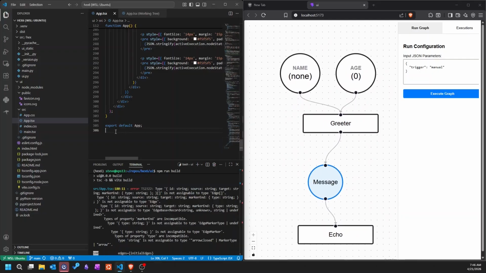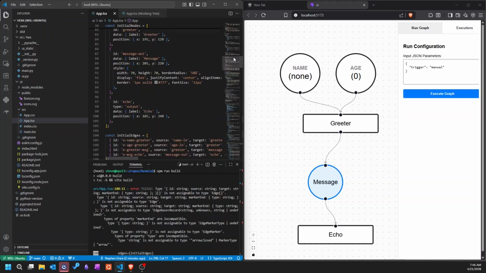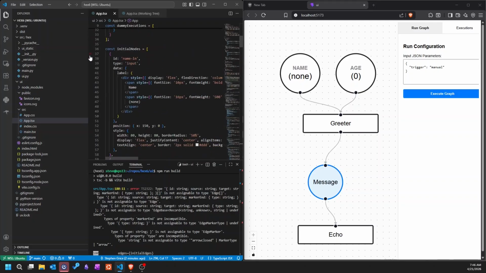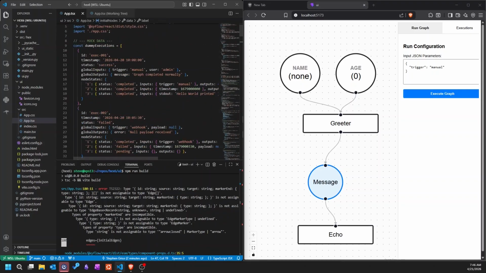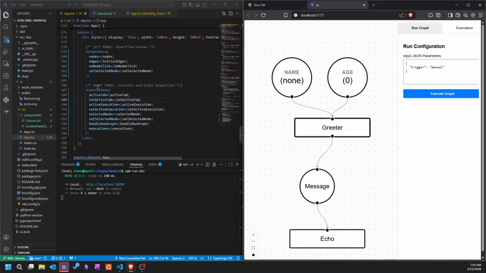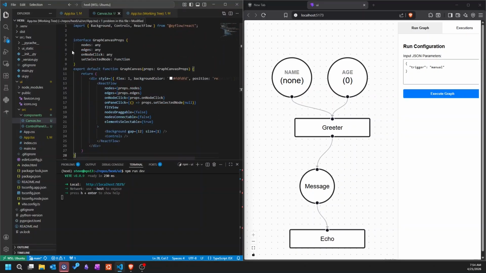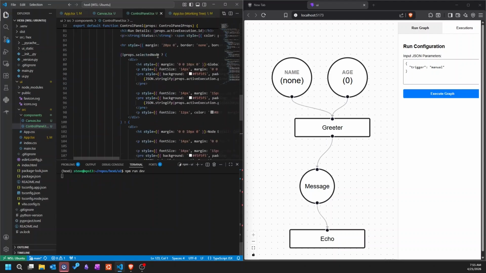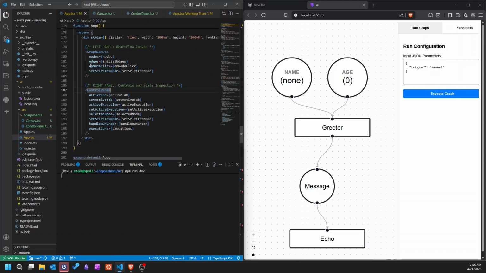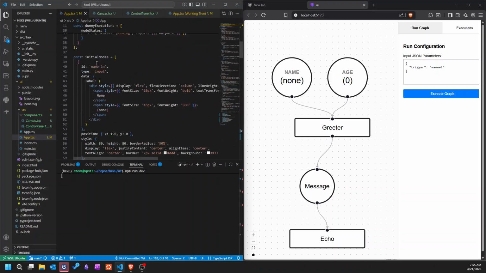Next step is we have 300 lines in this one file, so time to think about splitting this out into smaller pieces so that it makes logical sense and it's easier for people to understand what's going on. Okay, not the cleanest split, but it still runs, and I have graph canvas and control panel as separate components. Here's the canvas, it's pretty short, and here's the control panel. It's pretty long and props are all over the place, so this is probably going to need to be split up a little bit more. And of course we have all this state management stuff going on up here, and some nodes and edges and things that need to be cleaned up too.